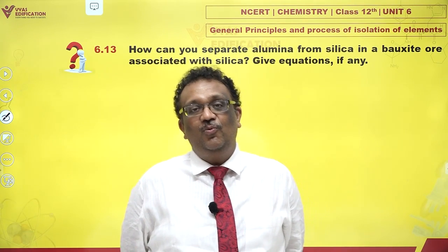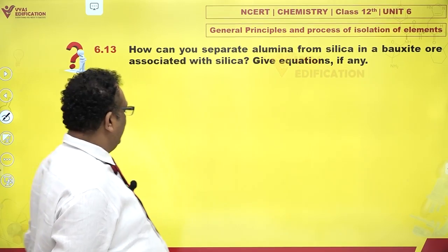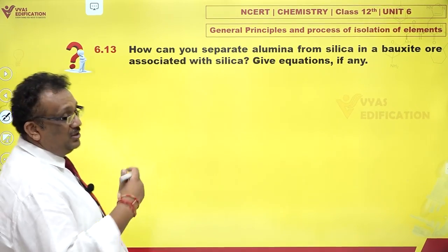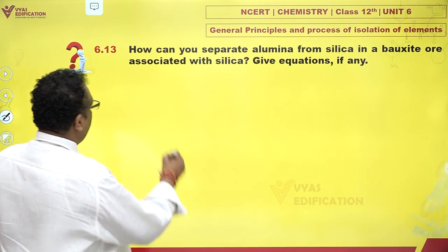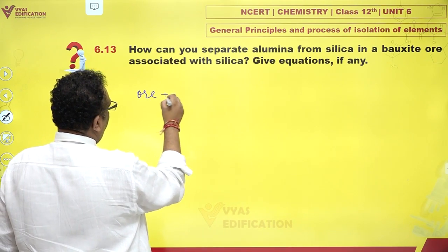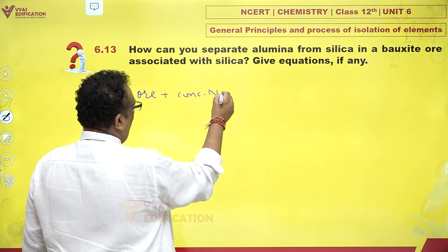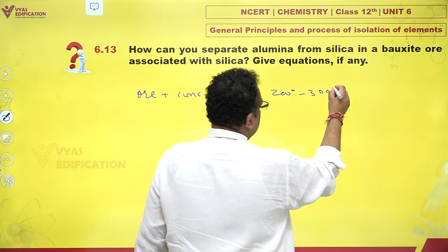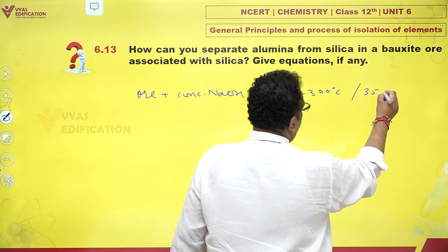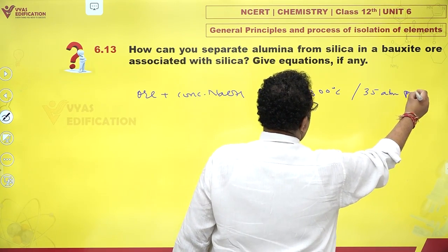But then I will tell you what NCERT says. NCERT says that when you mine bauxite and you have done washing, etc., basic cleaning, then you heat the ore with concentrated NaOH at 200 to 300 degrees Celsius and 35 atmosphere pressure.